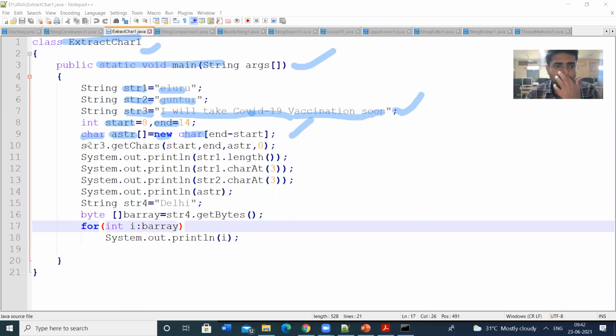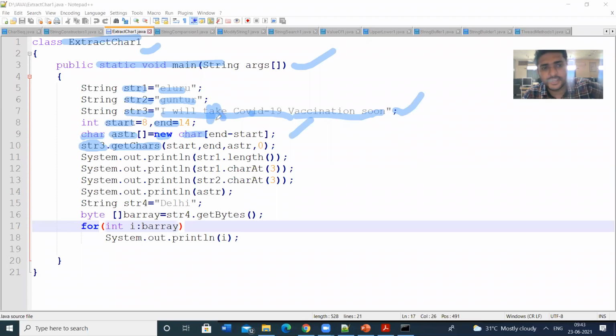Next, I am performing the getChars method on string 3. String 3 is this one. string3.getChars(start, end, aStr, 0). Start means 8. 8 means 0, 1, 2, 3, 4, 5, 6, 7, 8.